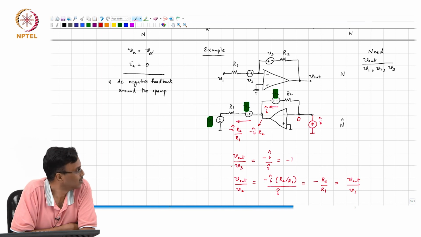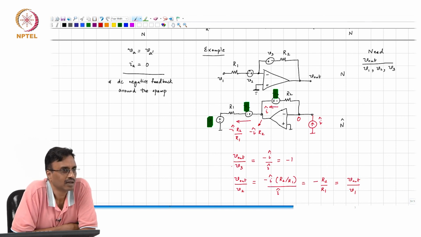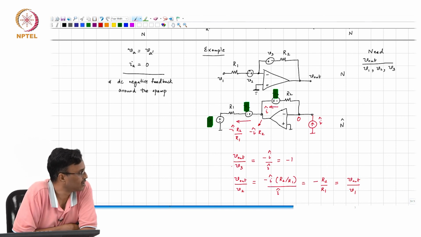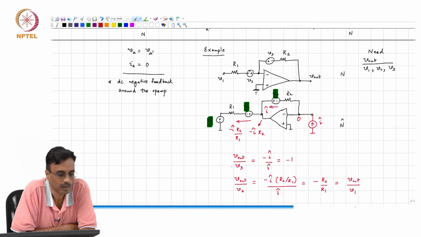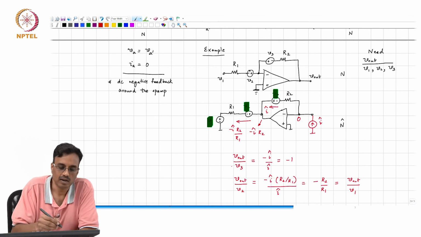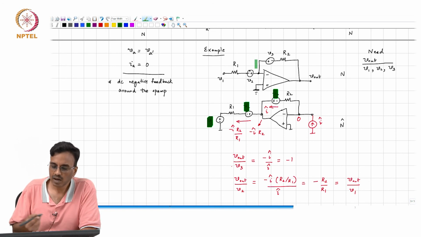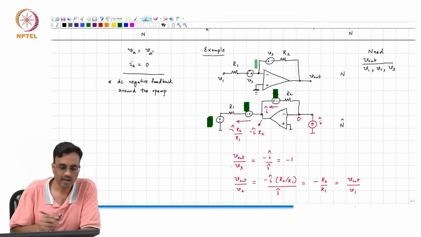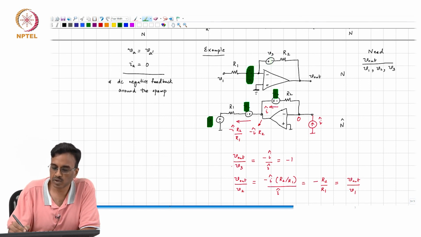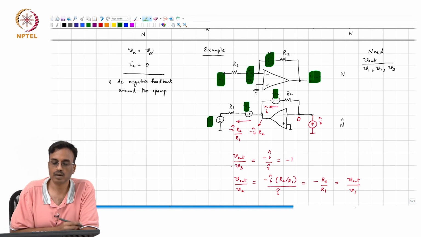Alright. So, in one shot, we have found all the 3 transfer functions, right. But if we did not know this adjoint concept, what we would probably have done is, assume these two do not exist, and what is the transfer function from V1 to V out?